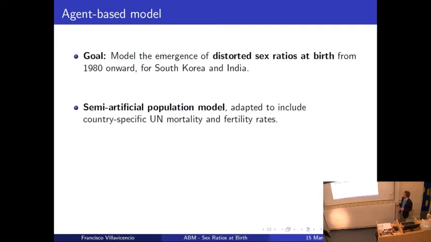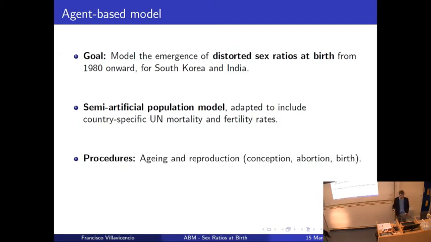What we are building is what has usually been called a semi-artificial population model, because it is adapted to use empirical data. In particular, we use the fertility and mortality rates from the United Nations. There are two basic procedures in the model: aging and reproduction. And this reproduction includes conception, abortion, when it is the case, and birth. And we implemented everything in R.